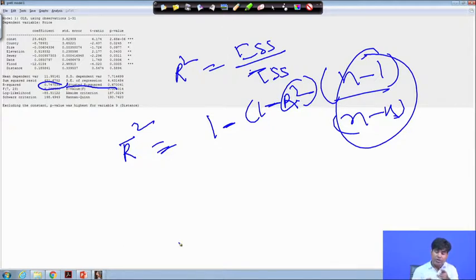Otherwise, R square will start increasing when we add one variable after another into the system, because ESS is nothing but the weightage of the independent variables. For instance, if it is bivariate, then the weightage will be summation y x1 by TSS. When it is trivariate, then summation y x1 plus summation y x2 divided by TSS.